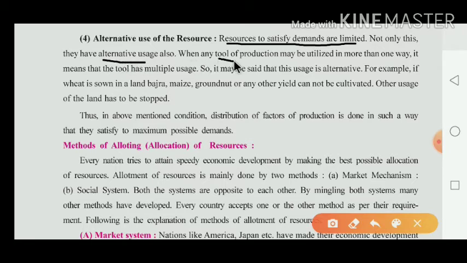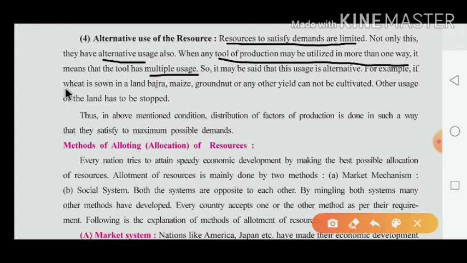When any tool of production may be utilized in more than one way, it means that the tool has multiple uses. Now what they have given is that whenever you use any tool for production, the tool may be used in more than one way. It means you are using it for multiple uses. So it may be said that these uses are alternative.